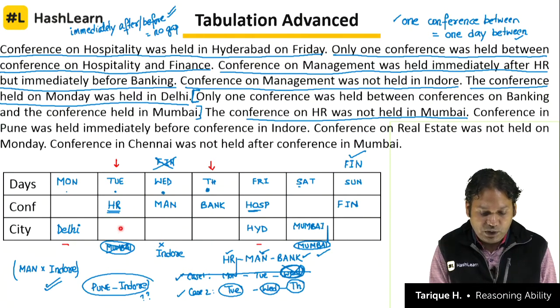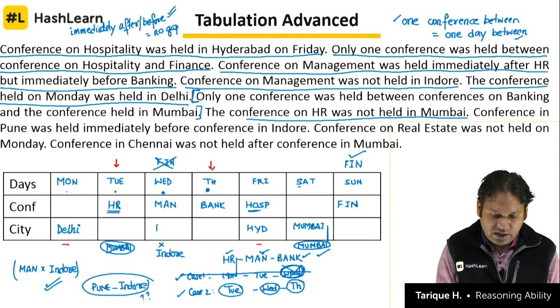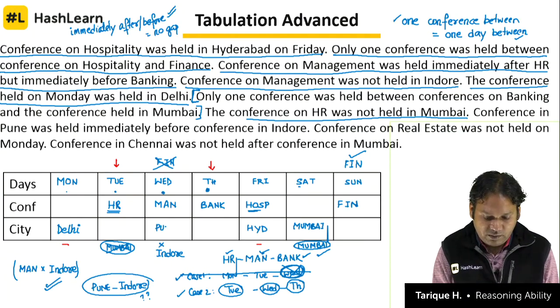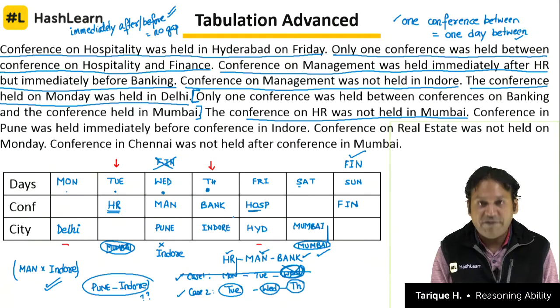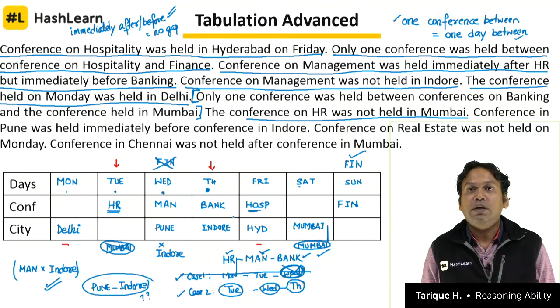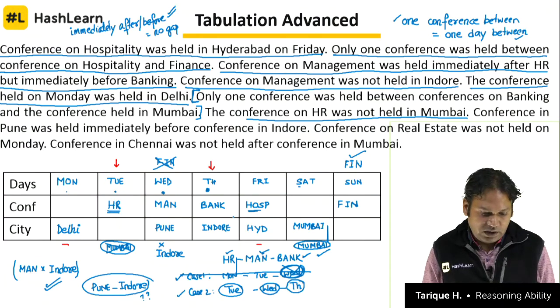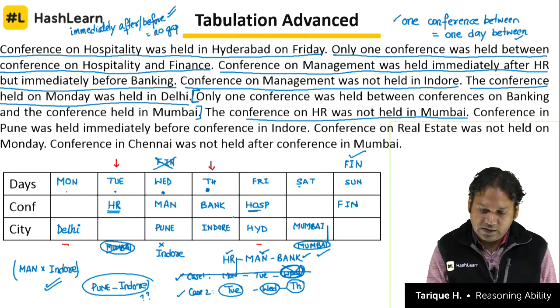But can it be Tuesday and Wednesday? No, because of Indore not being on Wednesday. So the only option is Pune will be on Wednesday, correct? Very simple. Pune will be on Wednesday and Indore will be on Thursday. Now just two conferences left and two cities left. So almost nearing the end of the entire discussion here.